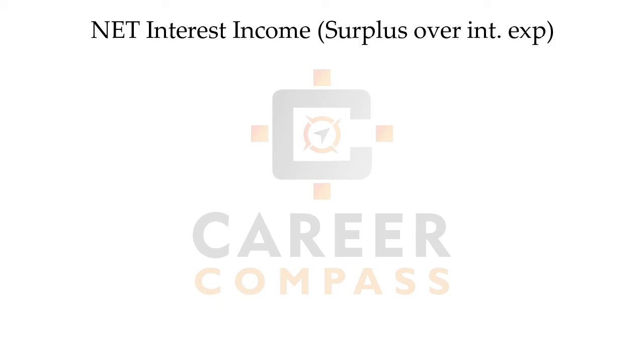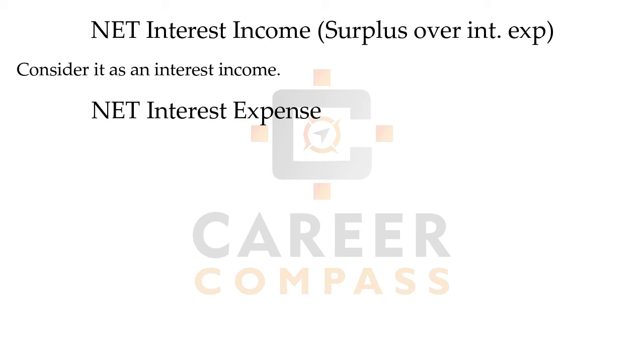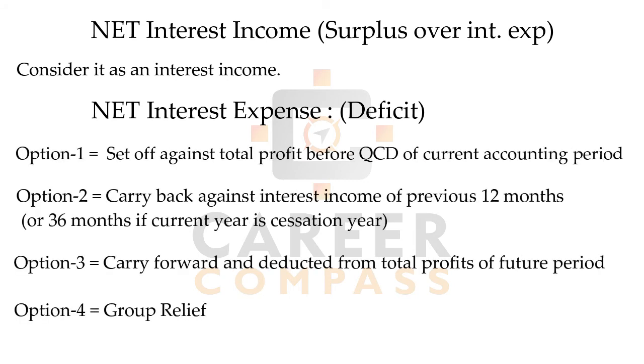Now, if we have a surplus, then we will consider it as interest income and it will be written as a positive figure. But now, students, what will happen if we have a deficit there? Then we can set off that deficit in four manners, and we must remember the sequence also. So the options available are given over here, students.